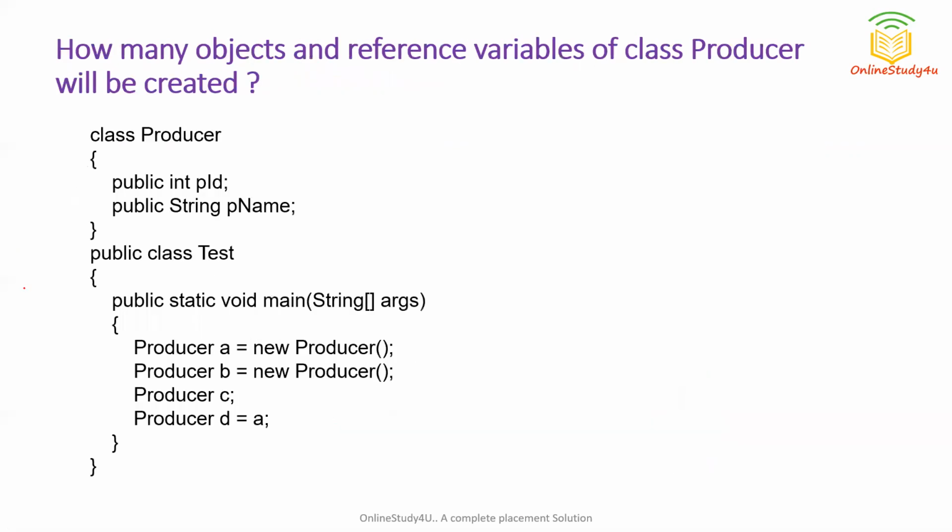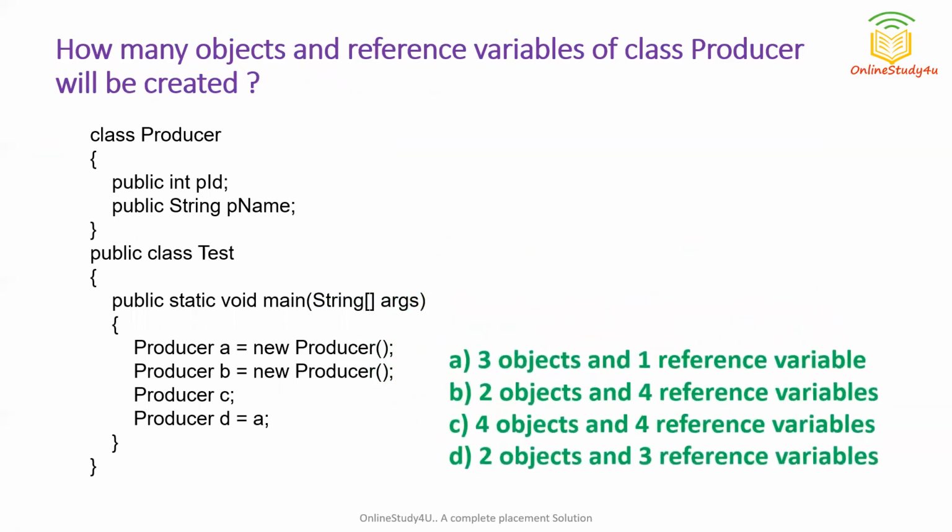Now try to do this. It is asking how many objects and reference variables will be created here. Means how many objects and how many reference variables. So if I don't give you options, can you do it? Try to do it without options. Now I'm giving the options so it can be more helpful. I hope that you have done it. Now let us check. It is very simple.